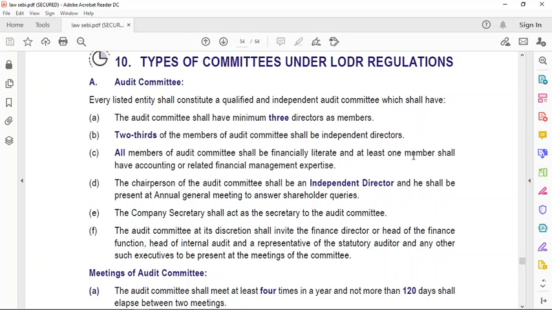financial management expertise. The chairperson of the audit committee shall be an independent director and he shall be present at AGM to answer the shareholder queries. So the chairperson will be the independent director only. The company secretary shall act as the secretary to the audit committee. So CS will be the secretary of the audit committee.